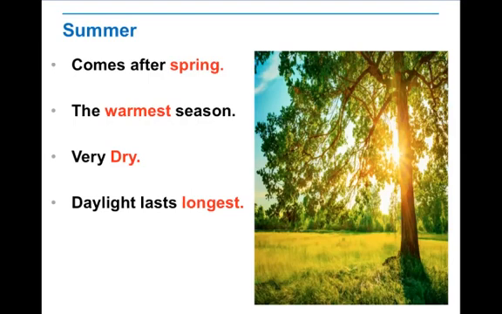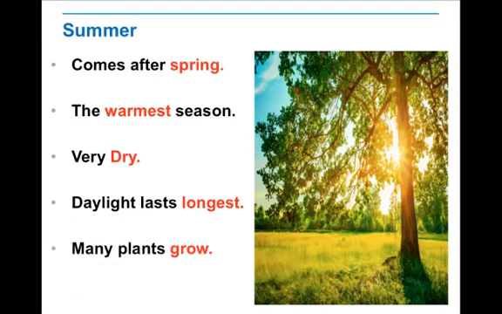The daylight lasts longest. This is the time of a year that the sun stays the longest time. It comes early in the morning and it sets very late in the evening. So this is the longest day.